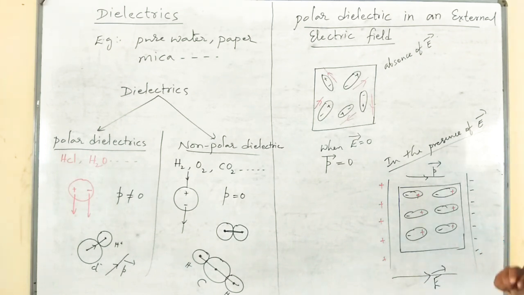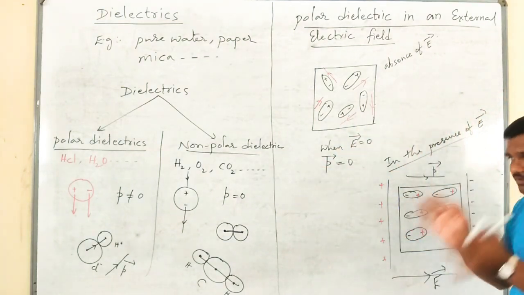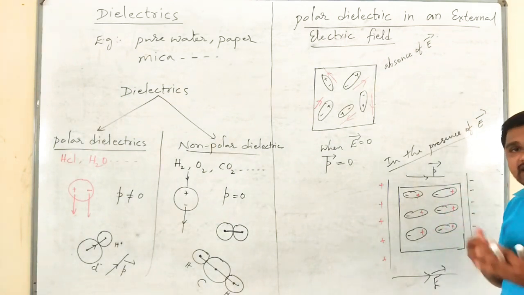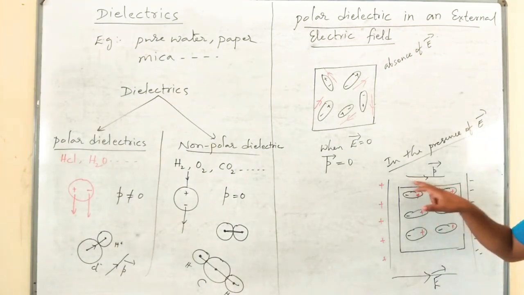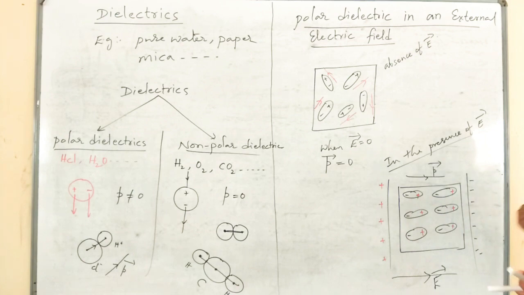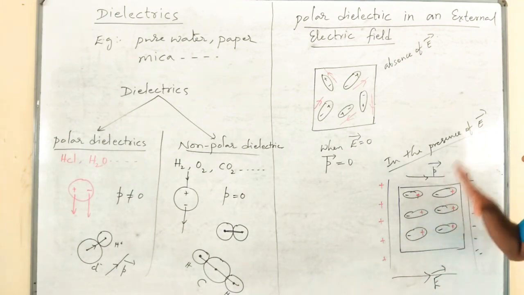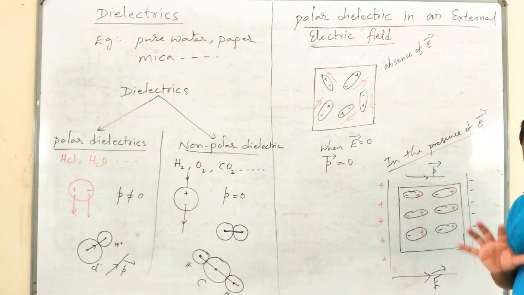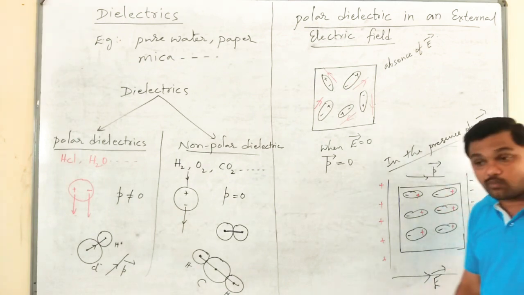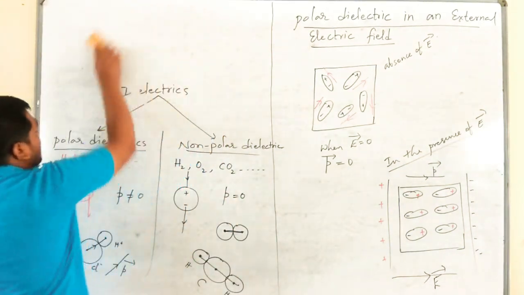Please remember, whether it is a polar dielectric or non-polar dielectric, whenever it is subjected to a strong external electric field, it by itself will develop the net electric dipole moment in the direction of applied electric field. This phenomenon is called dielectric polarization. You may get it for 1 mark.